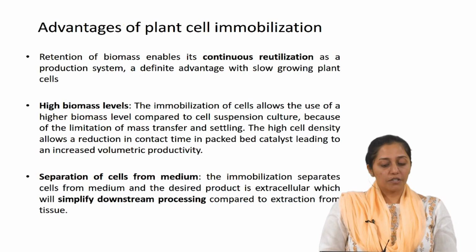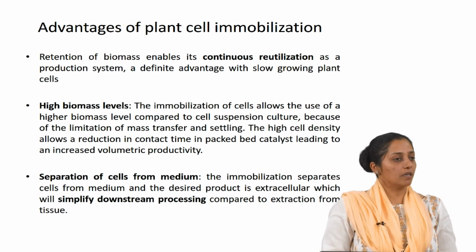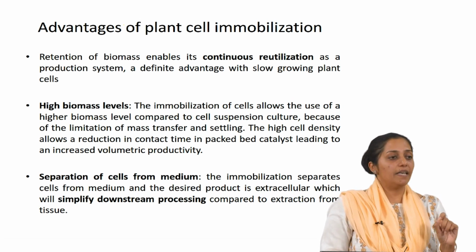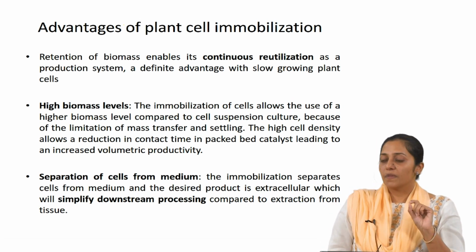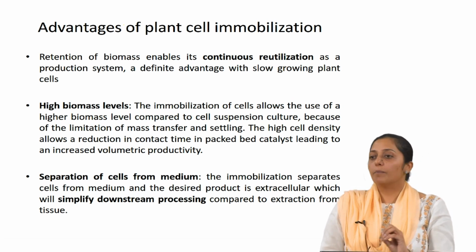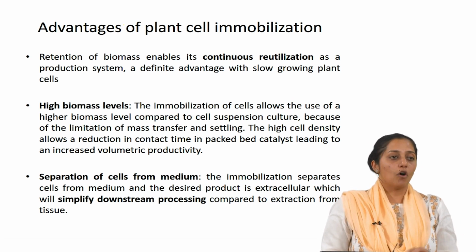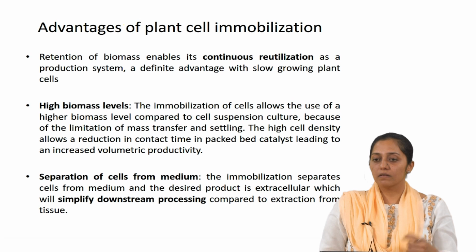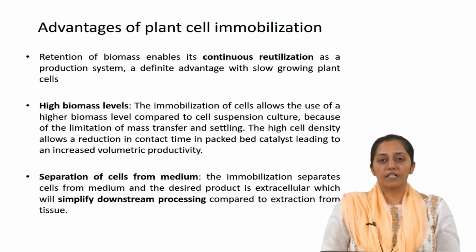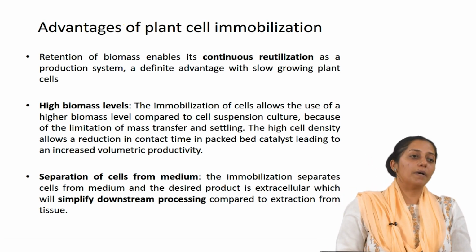Now, what are the advantages of plant cell immobilization? Continuous reutilization of the plant cells can be done. Here, the key condition which has to be taken care of is the viability of the cells: how many cycles they can remain viable so that you can use them, or whether the cells leach out from the immobilized beads. Then, high biomass levels: immobilization of cells will allow the use of higher biomass levels for the bioconversion.